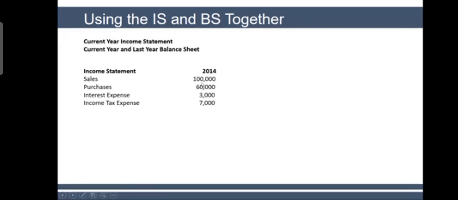It tells you sales are 100,000. But how much cash have you received from customers? It does not tell you. It just says that you sold goods for 100,000. Did the customer really pay or not? Not sure. Let's see the balance sheet.